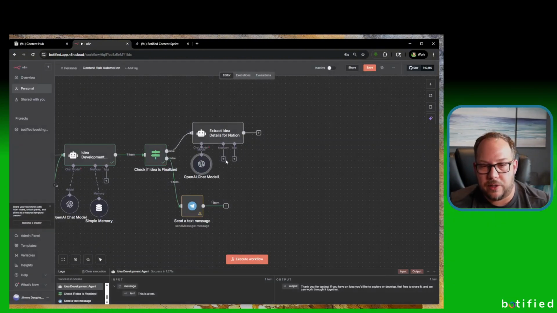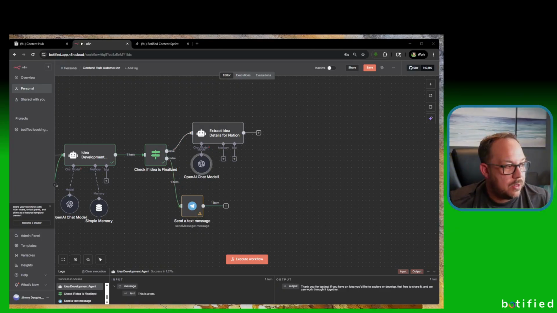Just do a chat model on here. It doesn't need memory because at this point, the goal is to just get it into Notion. You assume that there's no more chat happening here, so no need for memory. So then the next thing we're going to do is add a code node.